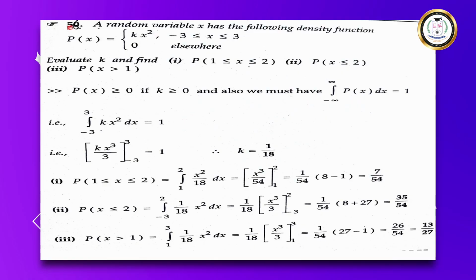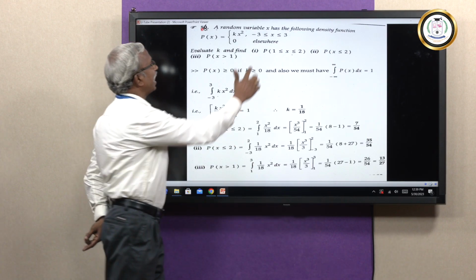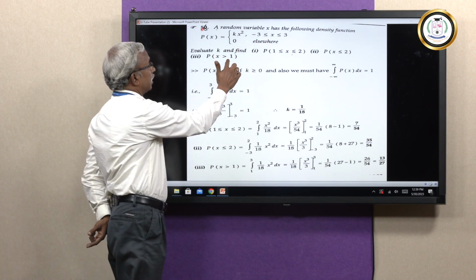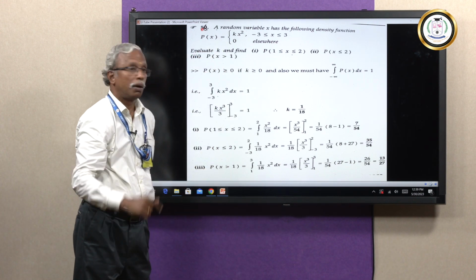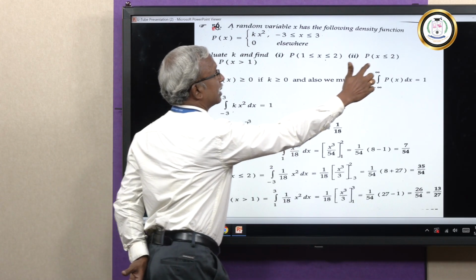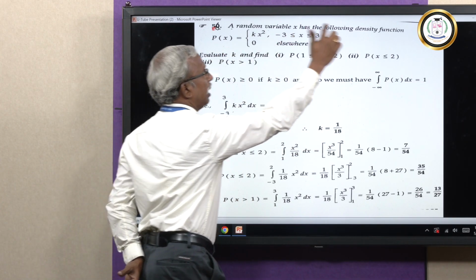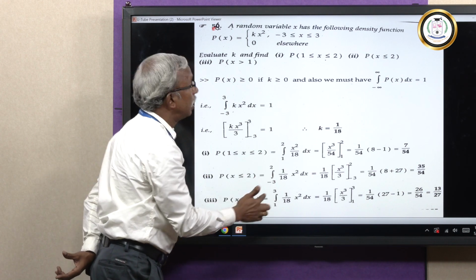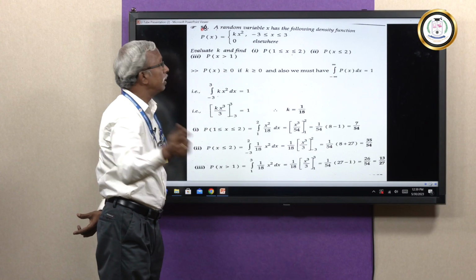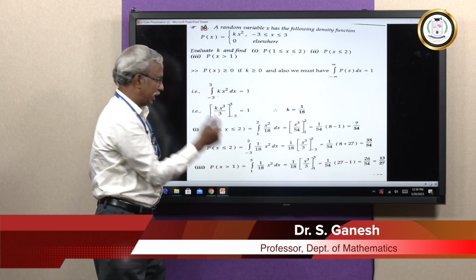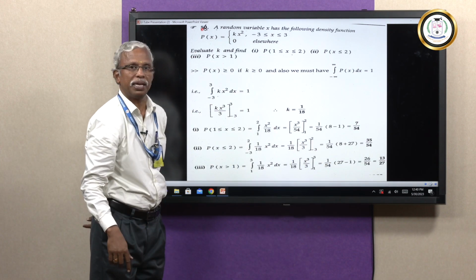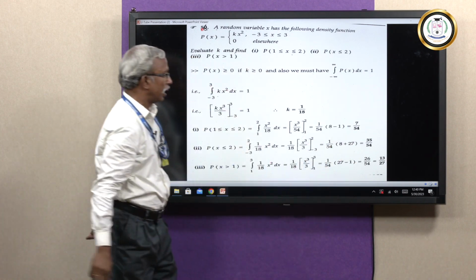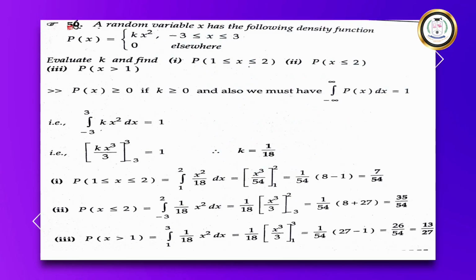The next one, what is the probability that the random variable is more than 1? What do you mean by more than 1? 1 lies between minus 3 and plus 3, but it should be more than 1. So, start from 1, you can go maximum up to 3. Whereas in the previous subdivision, the restriction was up to 2, so start from minus 3 and end at 2. That was subdivision number 2. But here, start from 1, the maximum you can take is 3. Same function, same integration, only the limits are different. You get the answer as I have been doing previously, upper limit minus lower limit. Answer is 13 by 27. I hope this idea is clear.